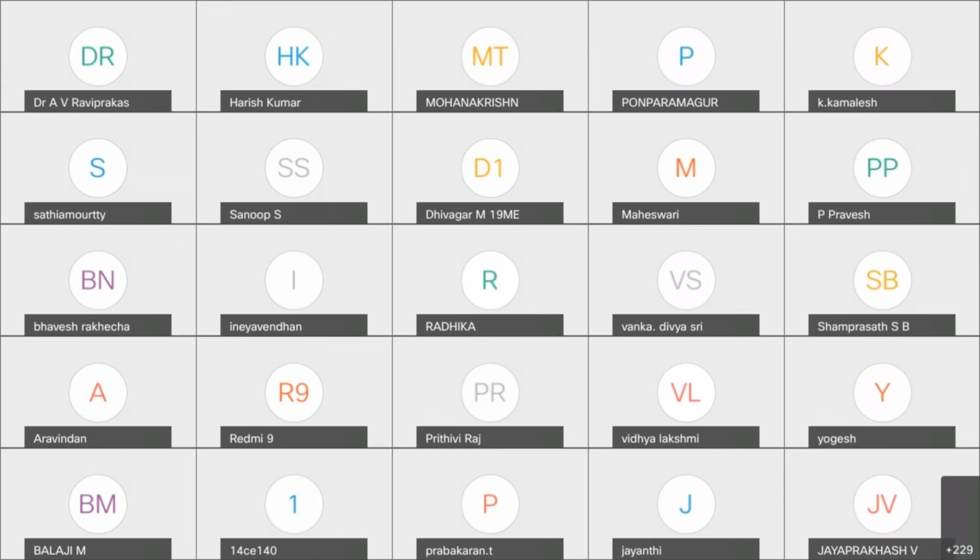Then, very importantly, the scripts you upload should have a file name in this format only. The format is your register number. For example, if it's a mechanical engineering student belonging to the 2015 batch, 15ME103. Then an underscore, and then the subject code, say ME123. So your complete file name will be 15ME103_ME123.pdf. You must submit only as a PDF.